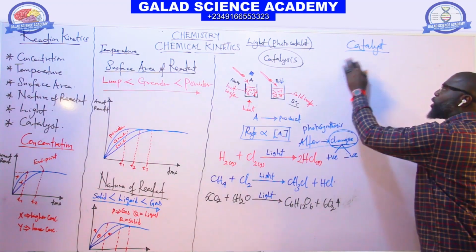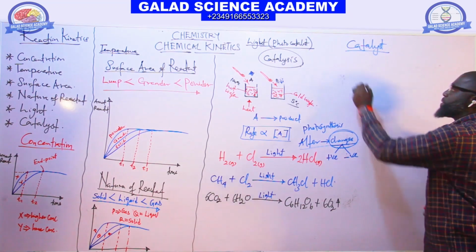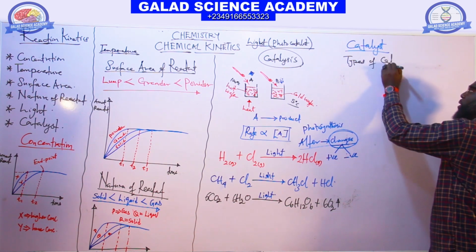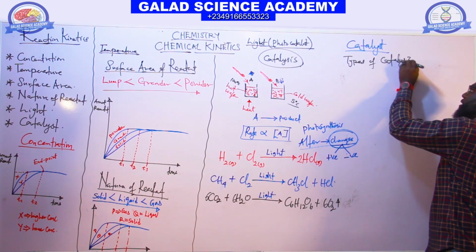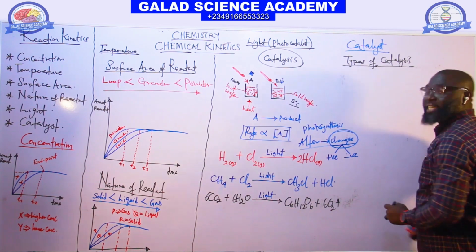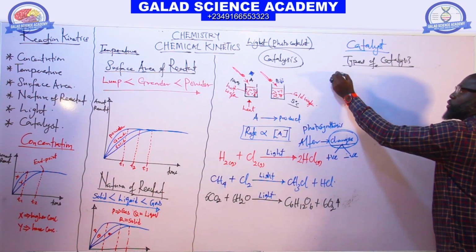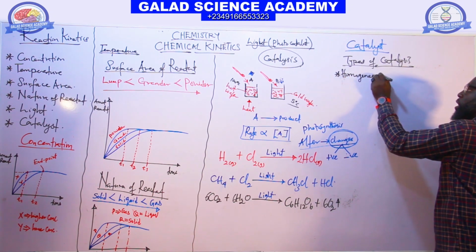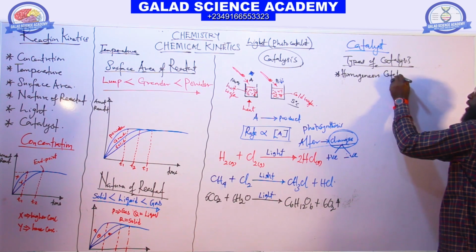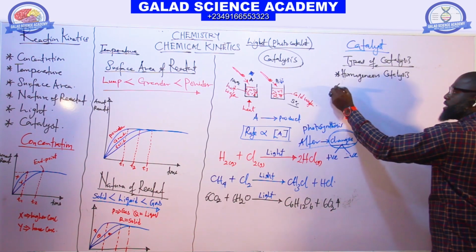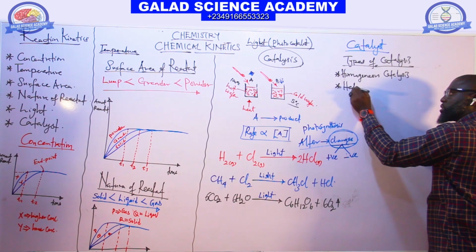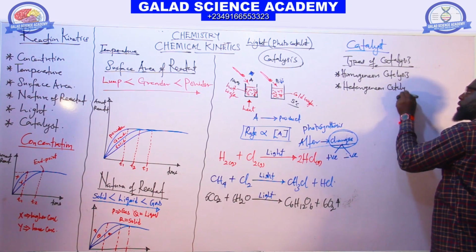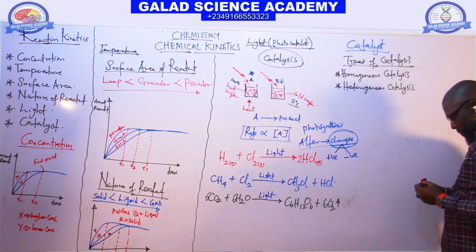And there are two types of catalysis. The first one, we have homogeneous catalysis. The second one, we have heterogeneous catalysis.